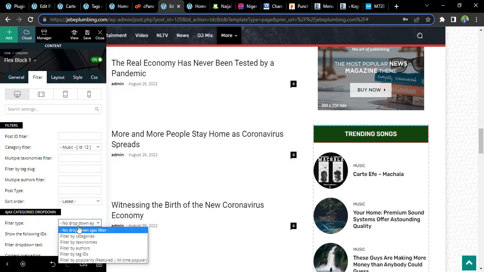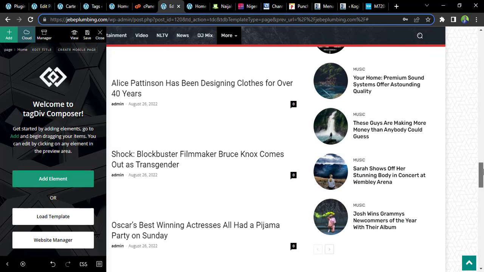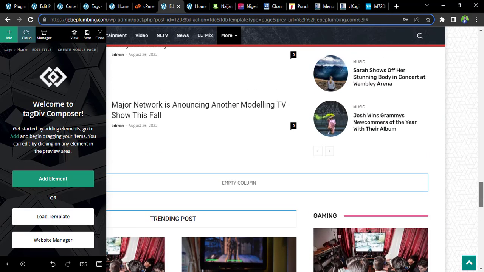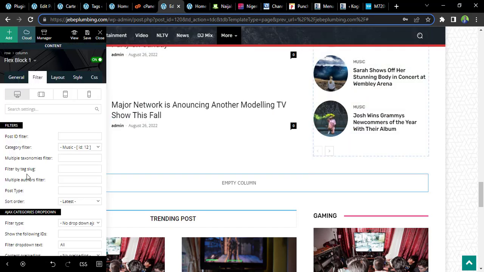The same thing, you can let people preview it, filter by type. These are just previews, and you can add your preloading content. It's optimized preloading, or load all, or no preloading. You can put pagination, which is what will be below here. This is the pagination for now. It's just in next and previous. You see it's next and previous. So that is that about pagination.